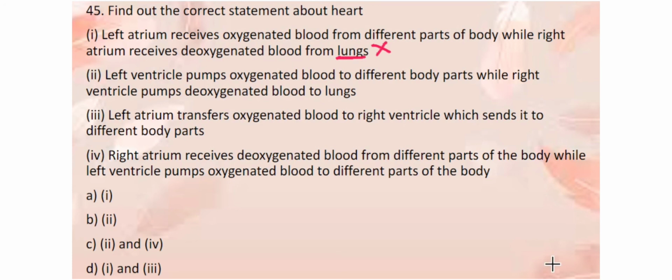Then left ventricle pumps oxygenated blood to different body parts, while right ventricle pumps deoxygenated blood to the lungs. So this is a correct option. Left atrium transfers oxygenated blood to right ventricle. No, left atrium transfers oxygenated blood to left ventricle. So that is also a wrong statement. Right atrium receives deoxygenated blood from different parts of the body. Yes, right atrium is the receiving part, while left ventricle pumps oxygenated blood to different parts of the body. So that is also correct. So we have two statements correct here, second and fourth. So the option C is the correct answer here.